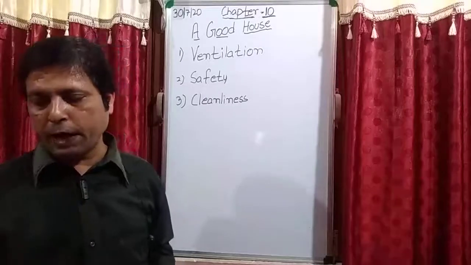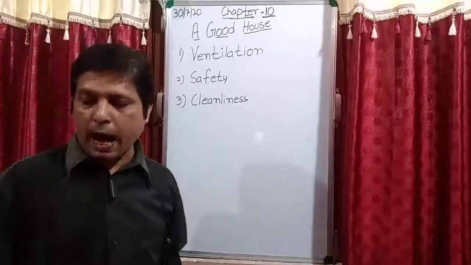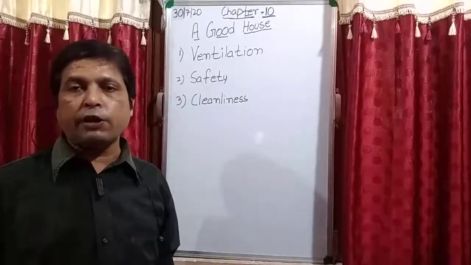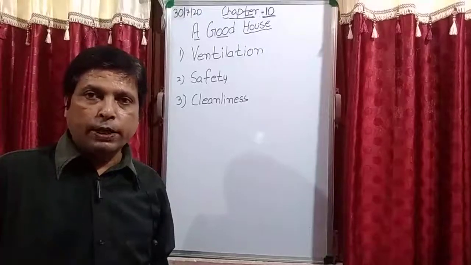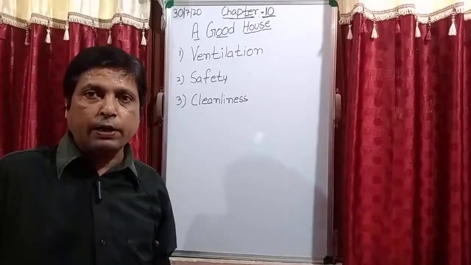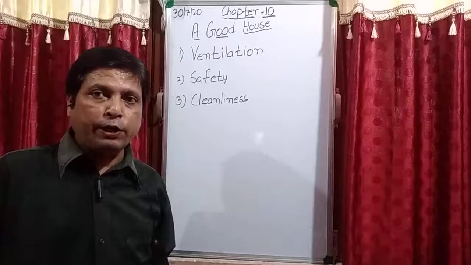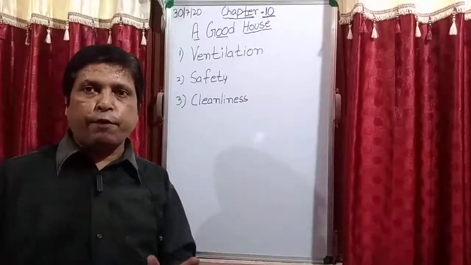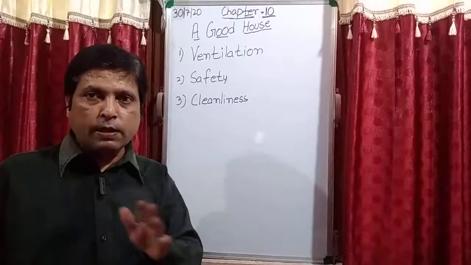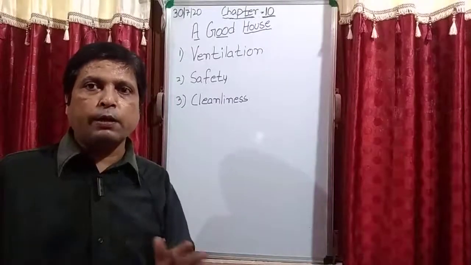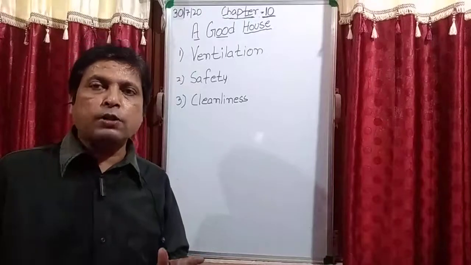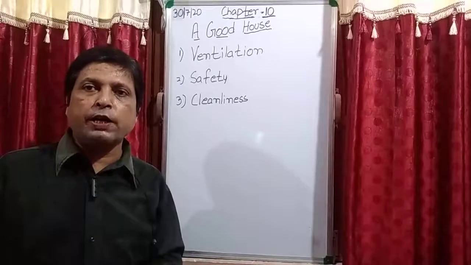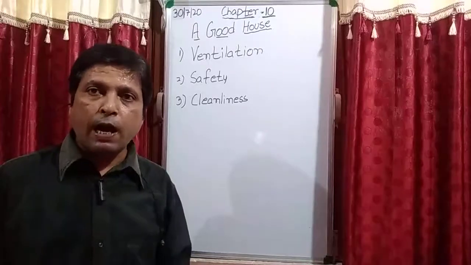See page number 55. A good house should have plenty of doors and windows that allow sunlight and fresh air to come in. It means your house must have plenty of doors and windows so that fresh air enters your house, and even the sunlight, because the sunlight also kills the germs, and fresh air is very good for our health.